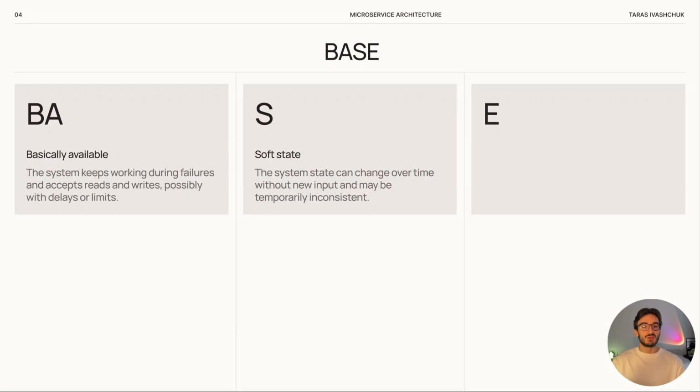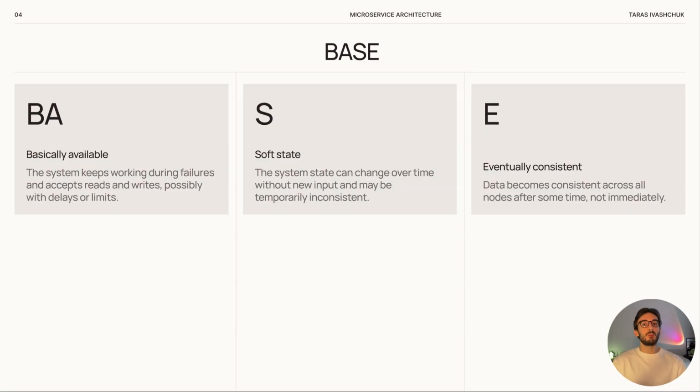And eventual consistency. This means that data will become consistent across the whole system after some time. In other words, sooner or later, all information will be shared across all nodes or microservices. For example, you send a message and it appears on all the recipient's devices not immediately, but after a short delay.